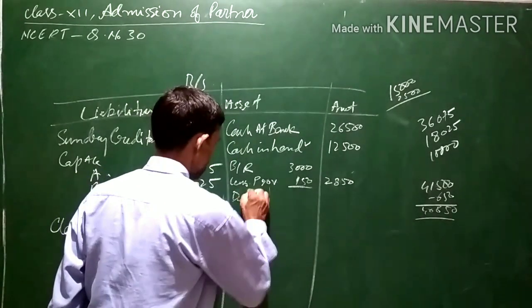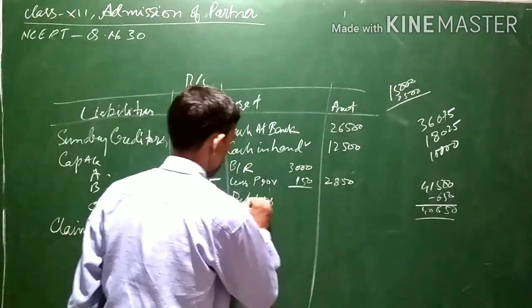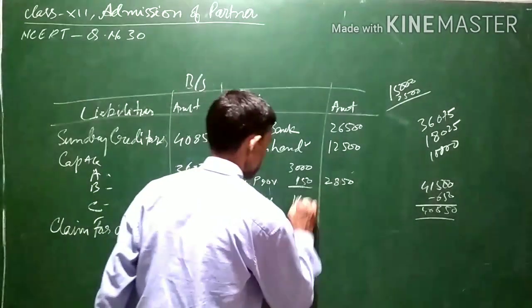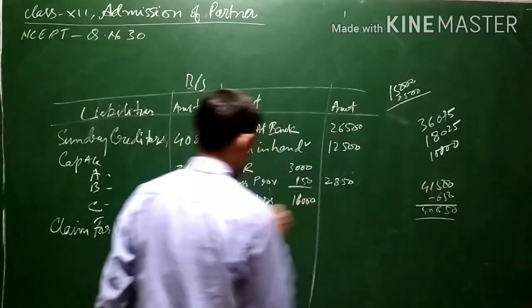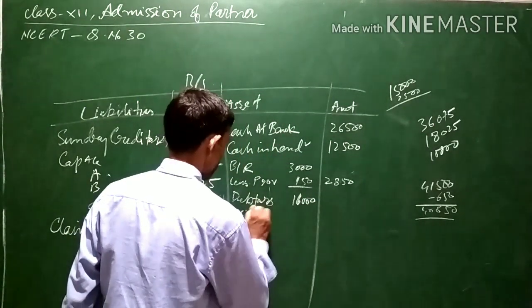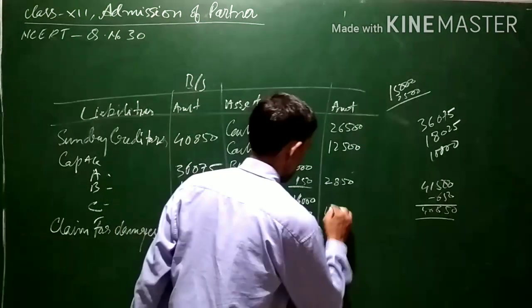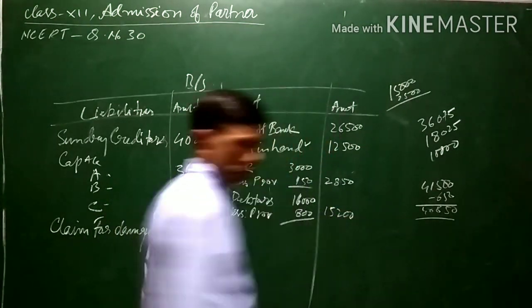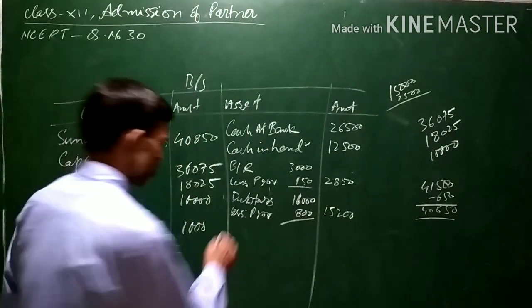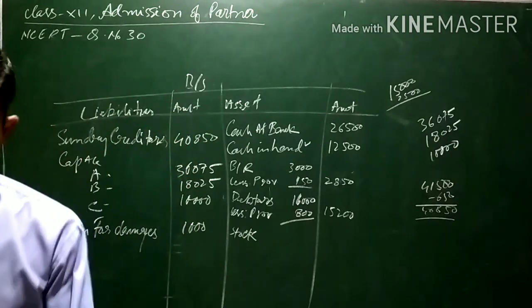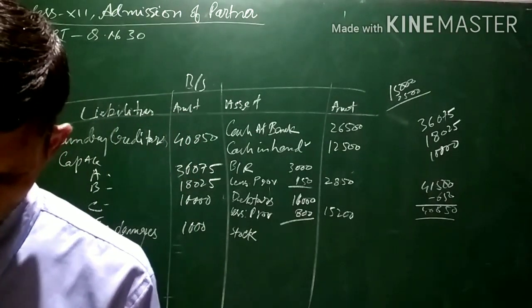Next is debtors. Again, here also a provision for debtors is to be created. The total debtors are 16,000 and the provision is 5%, less provision, that is 800. So it will come to 15,200. Next is stock. Again, there is a decrease in the value of stock to the extent of 5%.